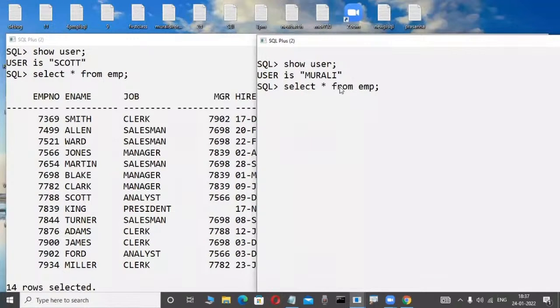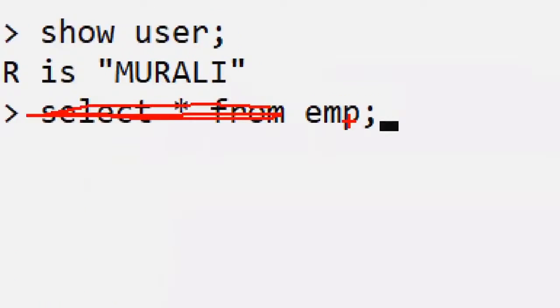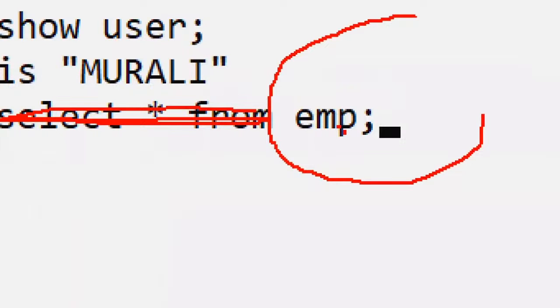In the Murali user, yes, this table is not there, but he is typing some command, the SQL command, select star from table name EMP. Murali user is typing only. Possible or not possible? Now in the Murali user, is the Scott user table visible or not visible? Is the Murali user allowed to access the Scott user table? Logically observe here, possible or not possible?